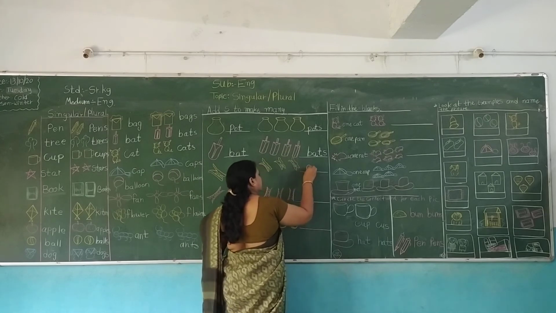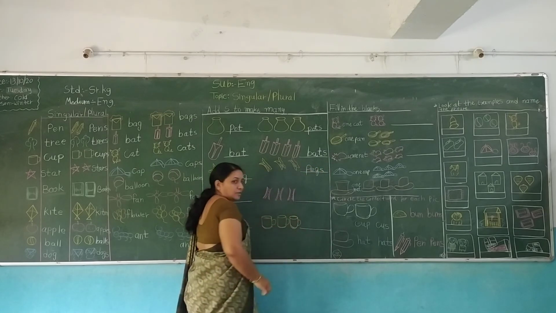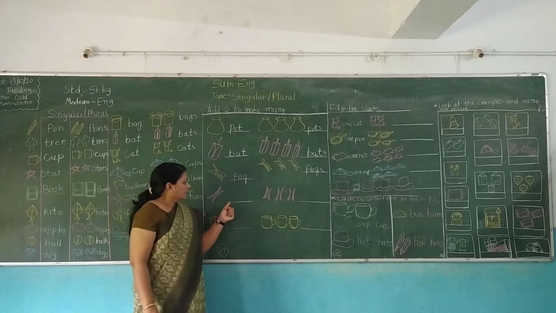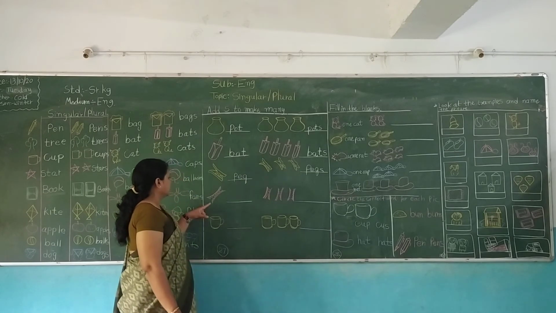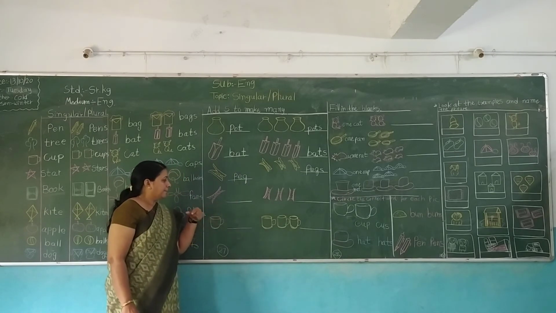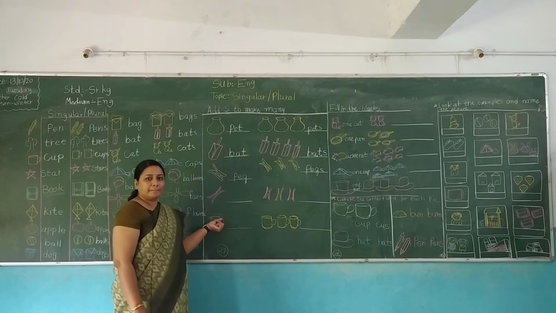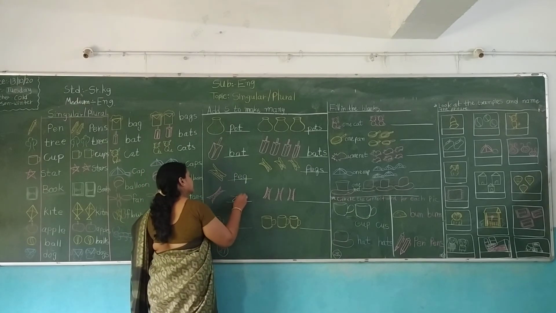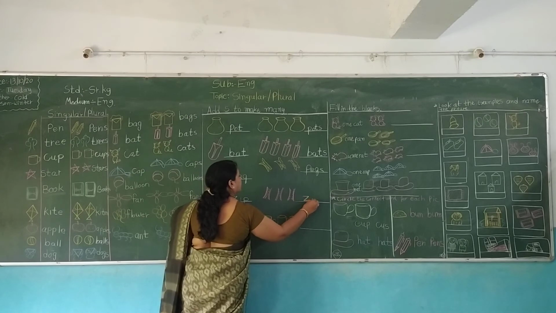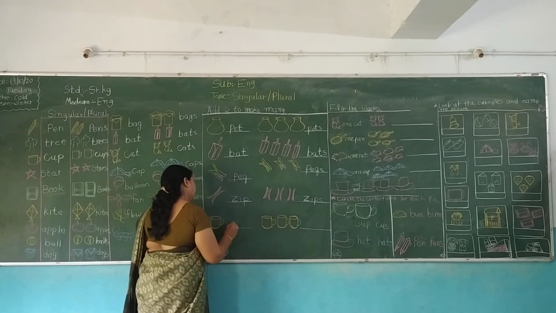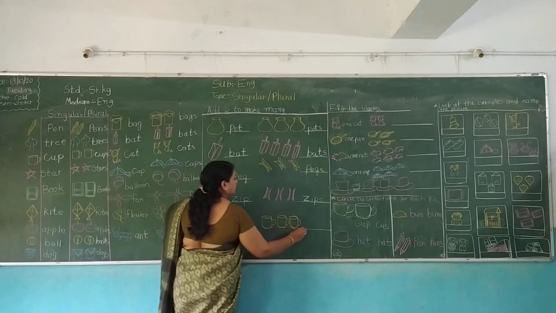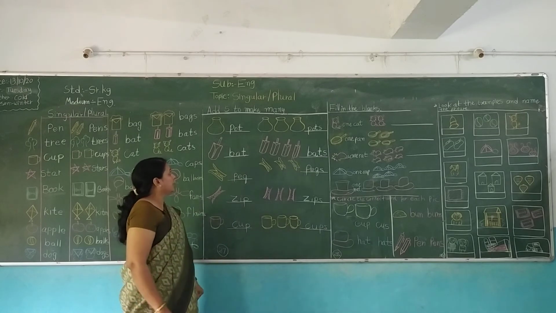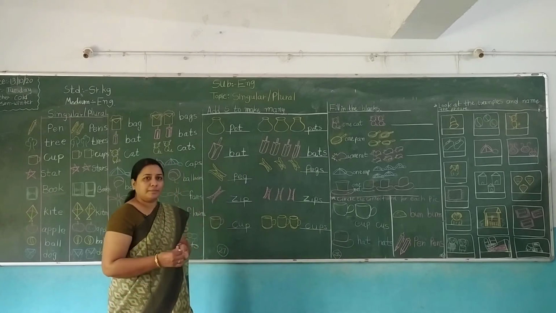Then pegs. Okay. Then there is this zip. Okay, children, zip and zips. Cup and cups. Understood? It's the exercise for page number 27, book number 6.